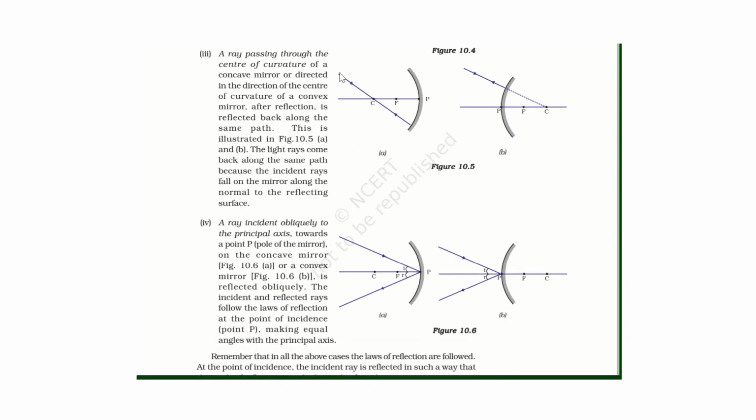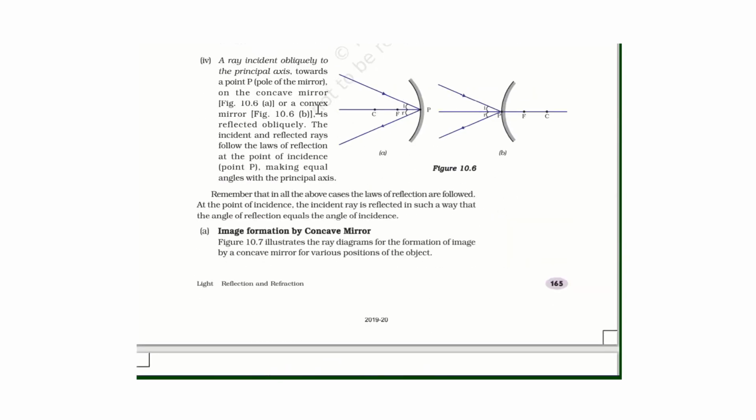Second, when a ray passes through the focus, it will become parallel to the principal axis. Then when a ray passes through the center of curvature, it will be normal to the mirror and it will retrace its path. Similar for a convex mirror also. And when a ray is incident at any angle, it will be reflected back in the same medium with the same angle, because we know that the angle of incidence is equal to the angle of reflection.